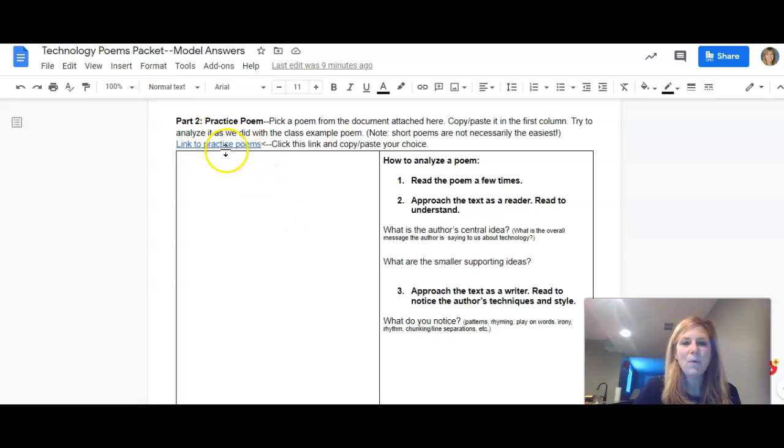I've got several poems linked right here. So right here it says practice poem. Pick a poem from the document attached here. Copy paste it in the first column. Try to analyze it as we did with the class example poem. Note, short poems aren't necessarily easier. There's one in there that's short, but it's kind of meaty, if you know what I mean.